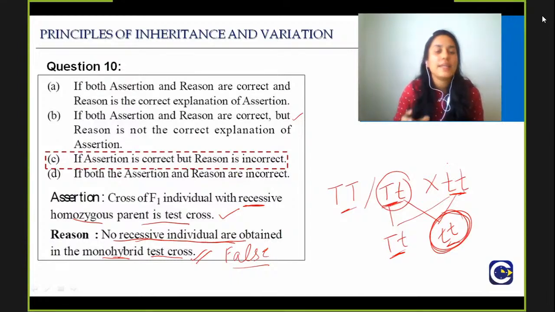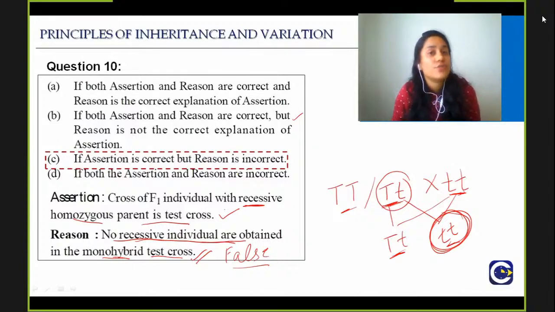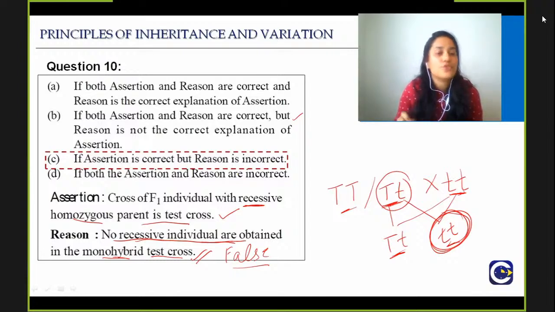That is why, if you're getting confused, what you have to do is always write it down next to the assertion if it is true or false. Here it was true. Then write down next to the reason if it is true or false. Here it is false. You will never get confused. I know these assertion reasoning types of questions sometimes can be confusing, but if you write it down, it's straightforward. Okay, good.